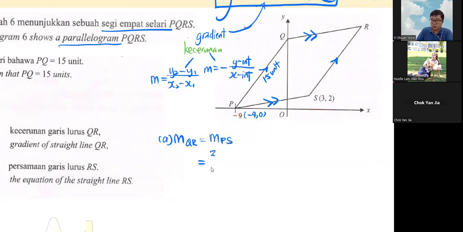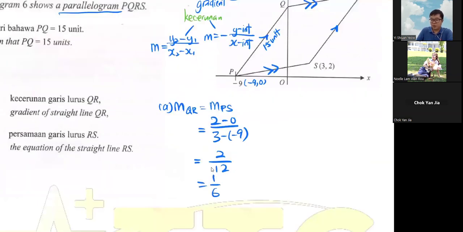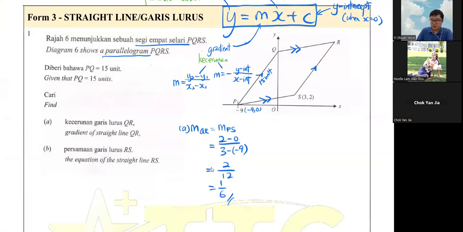So y2 is my 2, and y1 is my 0, divided by x2 which is my 3, minus x1 which is my -9. So it's minus -9, so I got 2 divided by 12. So I get 1 over 6. So this is my gradient of QR.